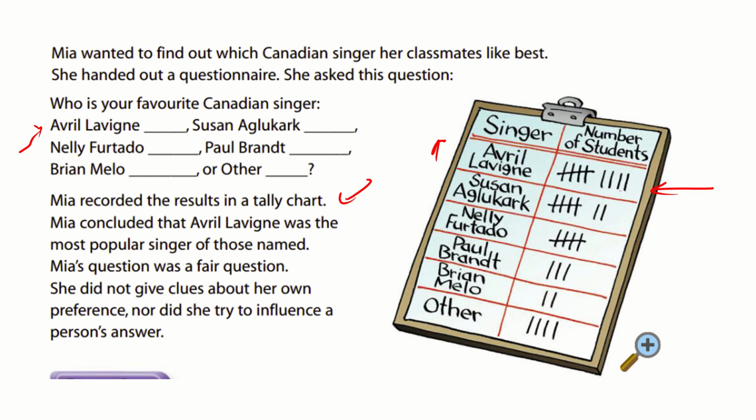Okay, a conclusion is basically looking at the data. What do you see? Okay, that Avril Lavigne was the most popular singer of those named. Mia's question was a fair question. She did not give clues about her own preference, nor did she try to influence a person's answer. Okay, and that's very important with questionnaires. You cannot influence someone, you can't be biased, and you have to come up with questions that reflect everyone's opinions and information and topics.